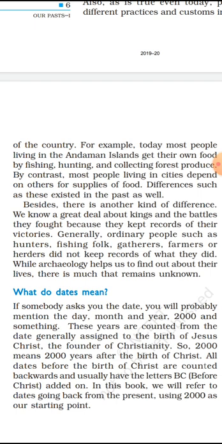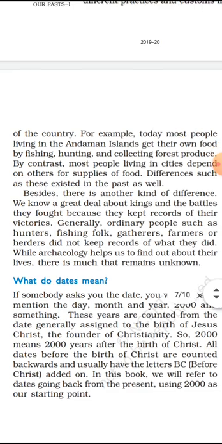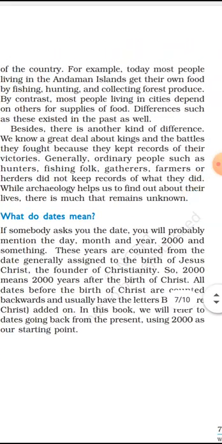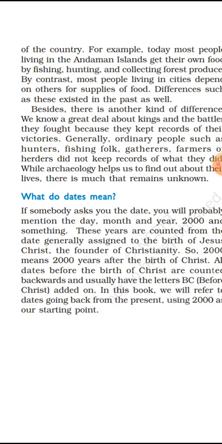Because from this paragraph it is clear that the lives of the people are not the same. Different people follow different types of activities and occupations. In the past we have seen this and in the present we have seen it, and all about them we can know with the help of archaeological things. So this has been covered in this paragraph.